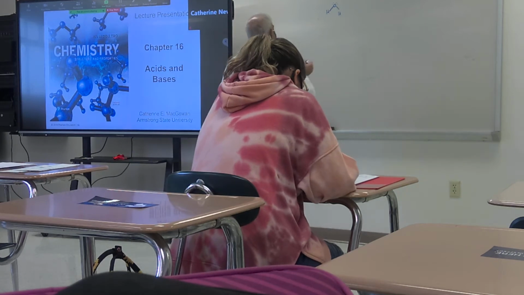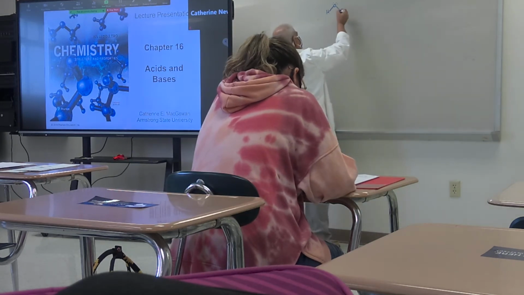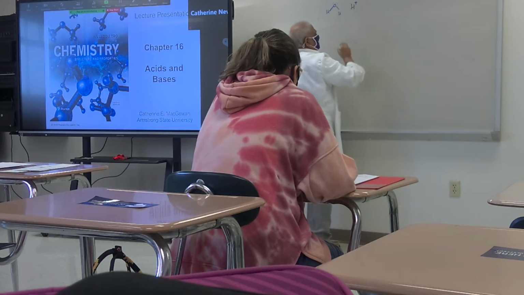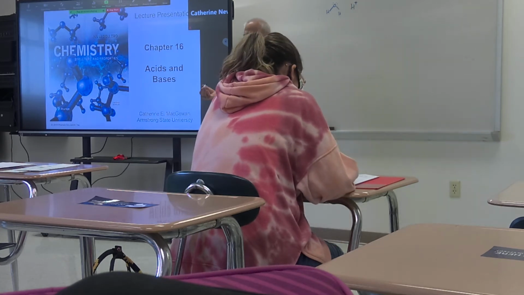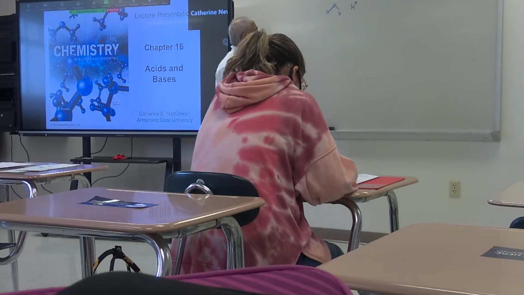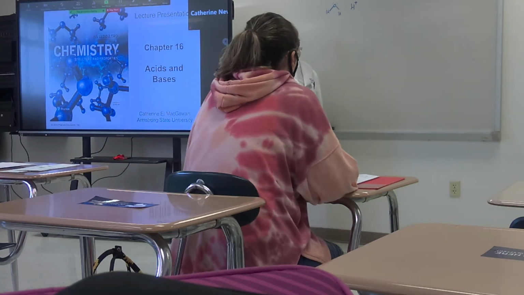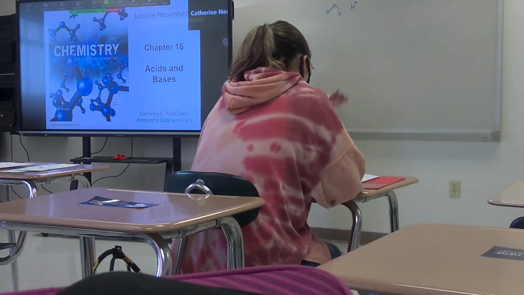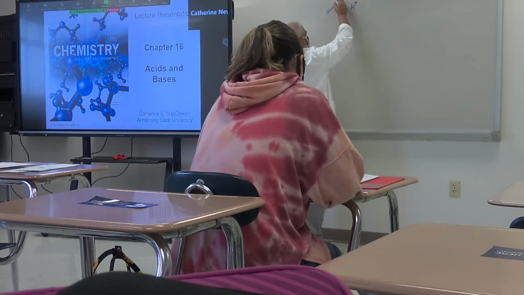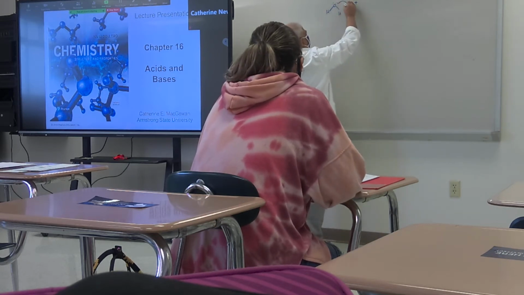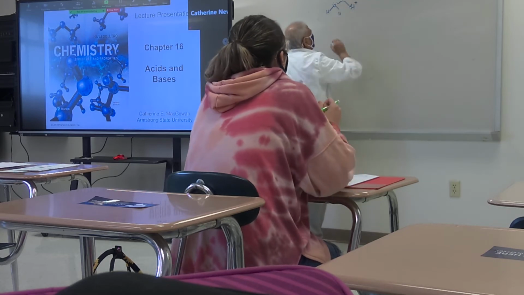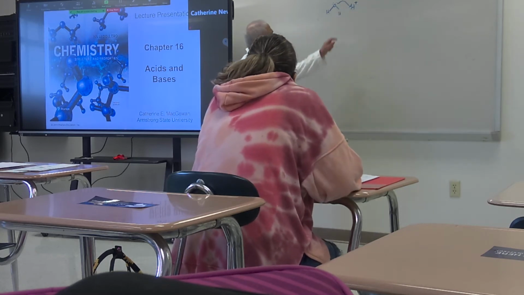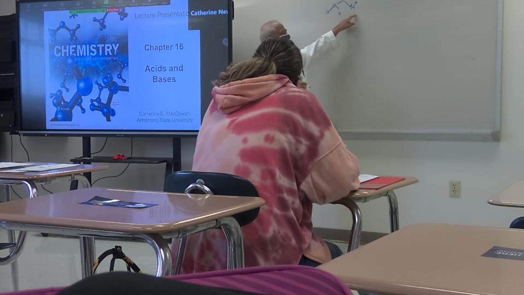Now, when you drop acid into water, it produces what? H plus, correct? That's the acid. So this H plus proton is not stable in water just like that. Immediately, one of the lone pairs will attack this proton. This is electron rich and this is electron deficient.